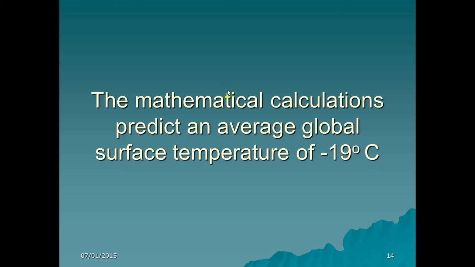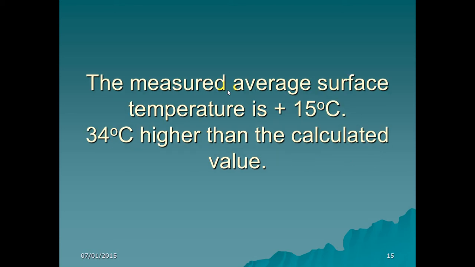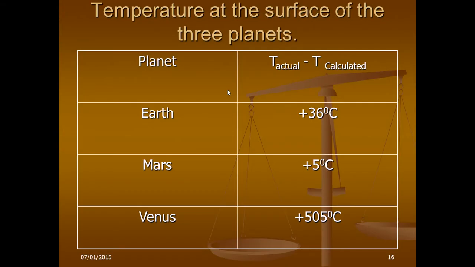But we know this is not the fact. The measured temperature of Earth's surface is plus 15 degrees centigrade, which is almost 34 degrees centigrade higher than the calculated value.